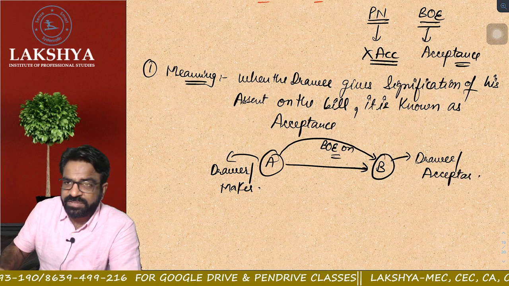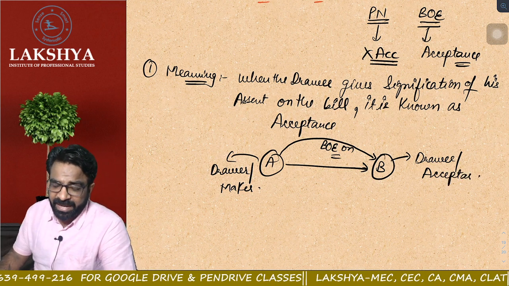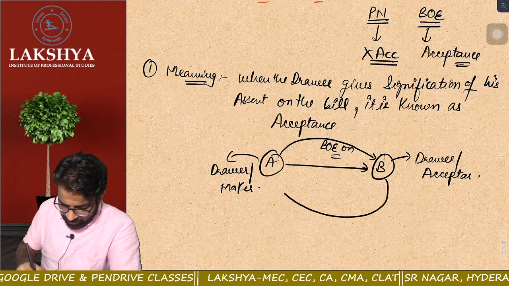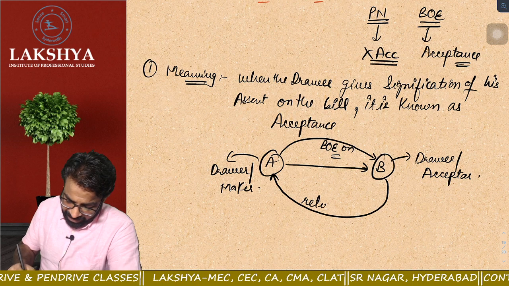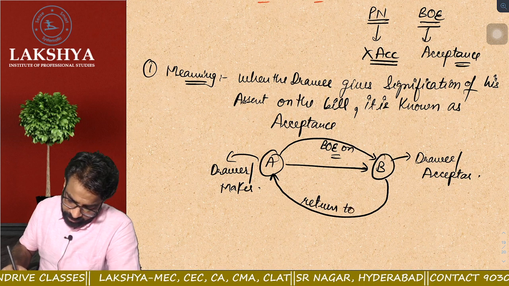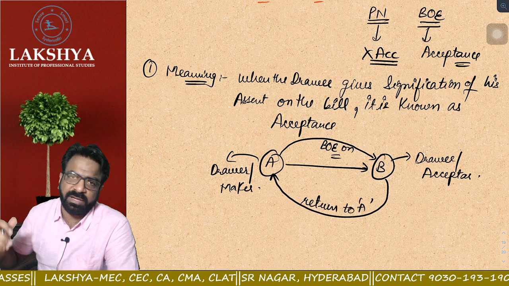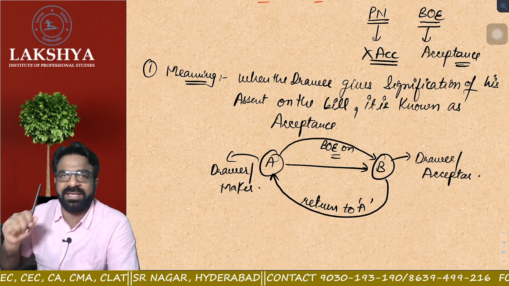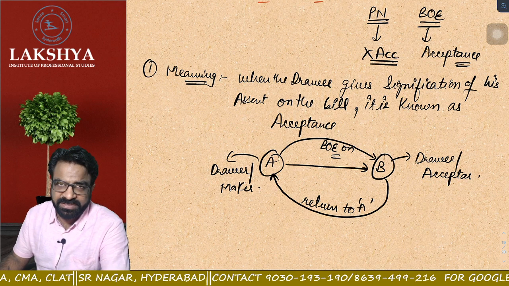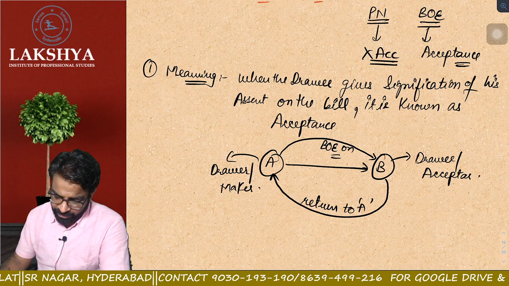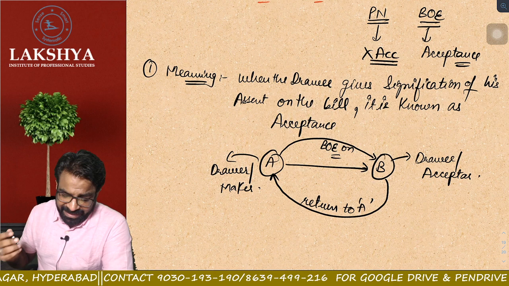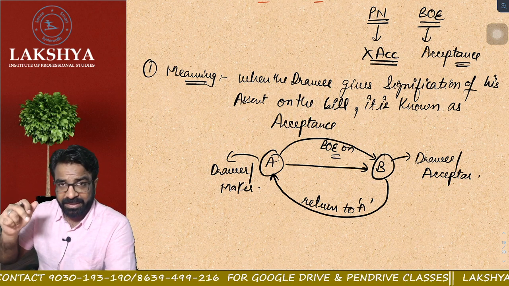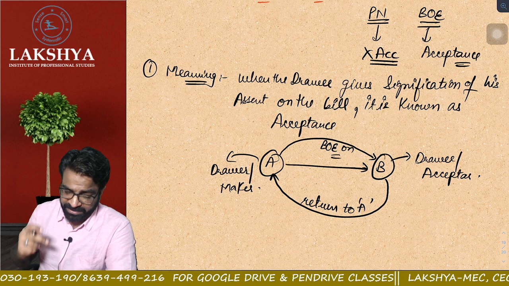Are you getting the point? So B is the drawee as well as the acceptor of the bill. Now once B accepts the bill, B has to return this bill back to A, and A can do the further negotiability. That is a different case. So who is accepting the bill here? B is accepting the bill. I hope everyone is crystal clear with this topic. Shall we move? When the drawee gives the signification of his assent on the bill, it is known as acceptance, right or not?